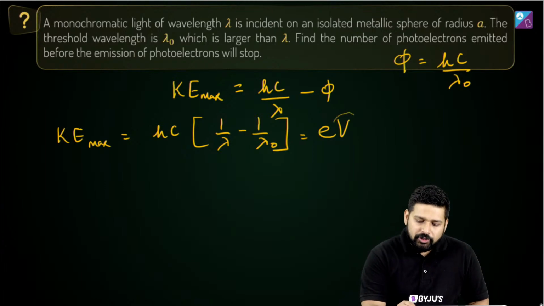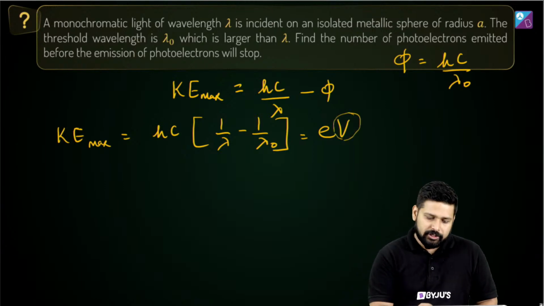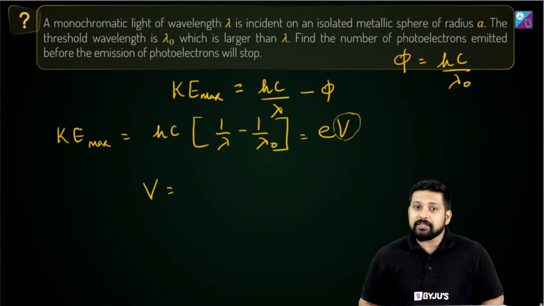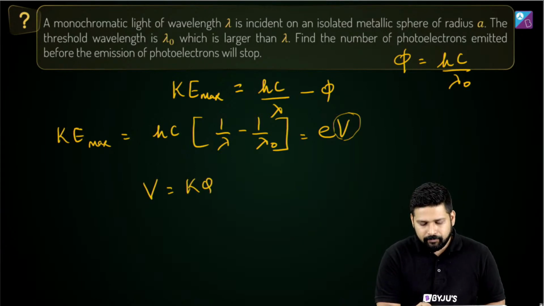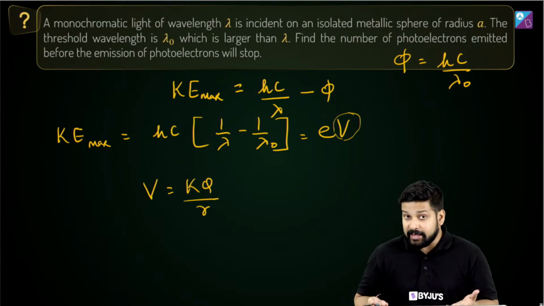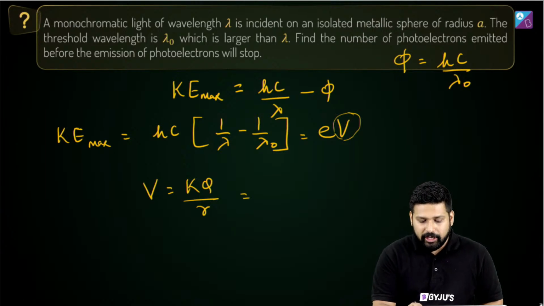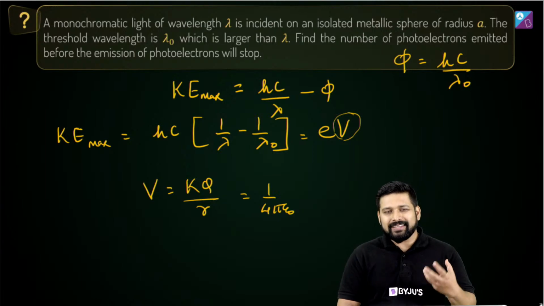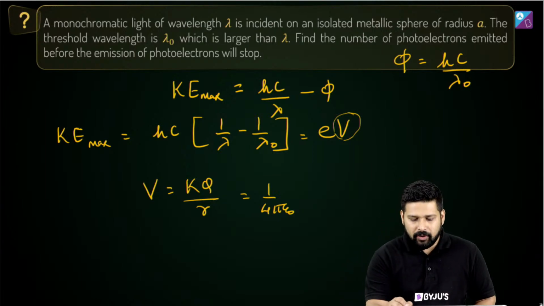Now what about this potential? This V can be written as kQ by r. In this case, we know potential, right? So k is 1 by 4 pi epsilon naught. Q, let's say there are n number of photoelectrons, so n times e divided by r, which is a.